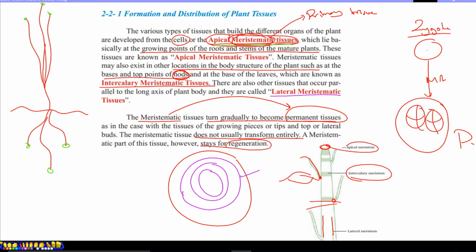Why? Because when meristematic tissue transforms into permanent tissue, it loses its ability of division, no more division, so there is no more meristematic tissue. I call it permanent tissue. But to form the new plant's body and recover some body parts, some cells stay for regeneration.